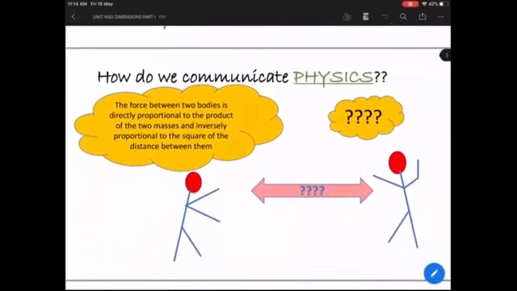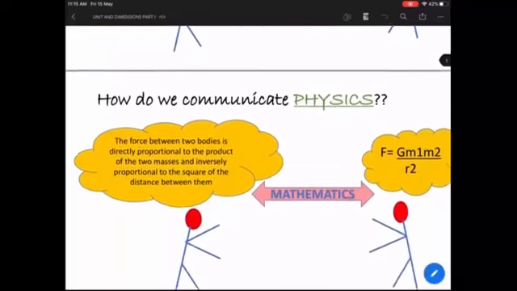So now, how do you communicate physics? Physics is a subject. If you want to communicate physics to your friends, or if your teachers want to communicate physics to you, then what language do they use? Suppose I say that the force between two bodies is directly proportional to the product of the two masses and inversely proportional to the distance between them. You will get confused with such a long sentence. So I'm just using English to tell you something about a law.